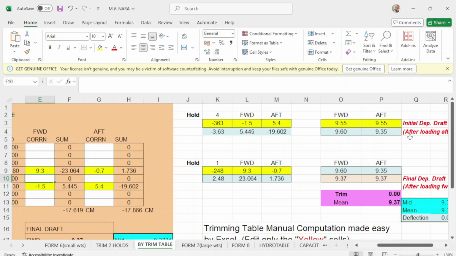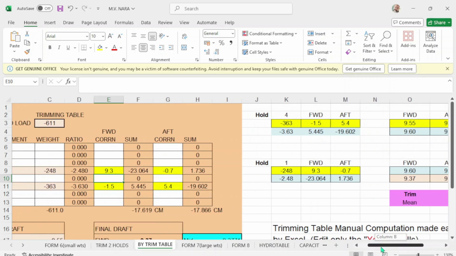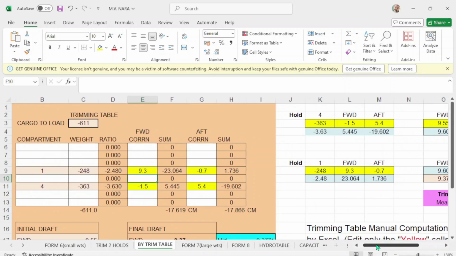So you take out your consumption of 363, and this will be your final drop when you take out hold number 4, for example. Then you take out hold number 1. In hold number 1 you take out 248, and the correction in hold number 1 is 9.3 forward and up is negative 0.7.